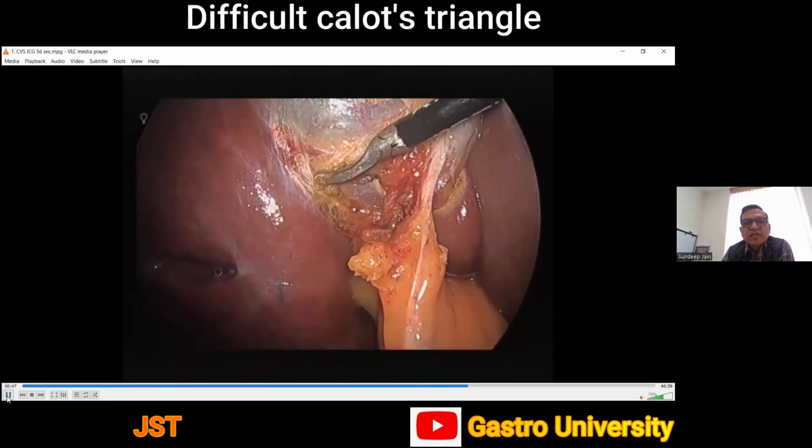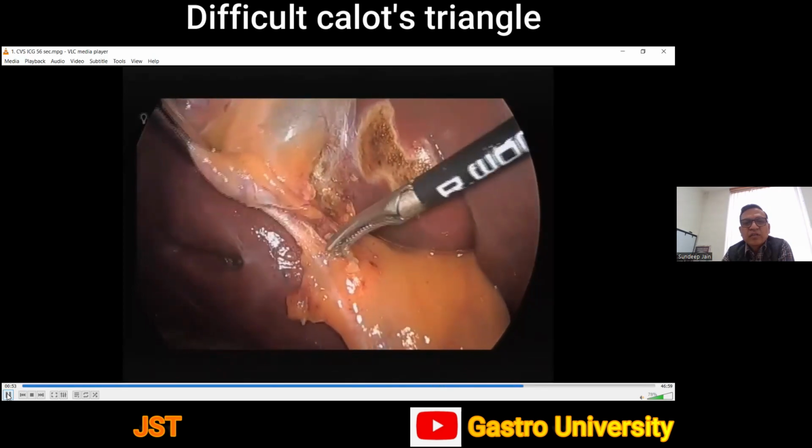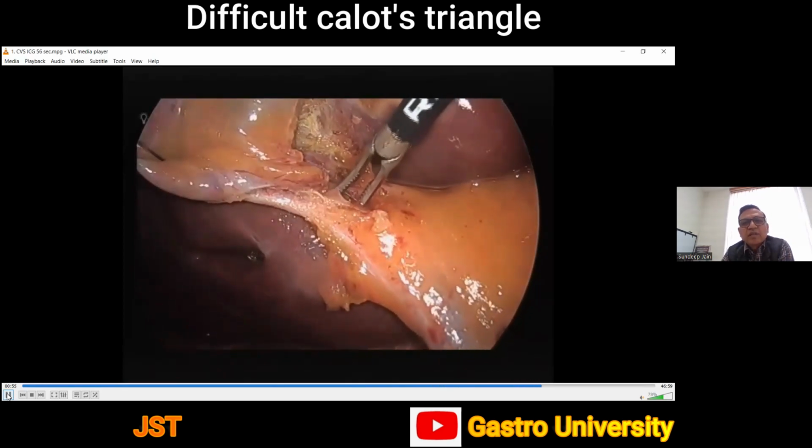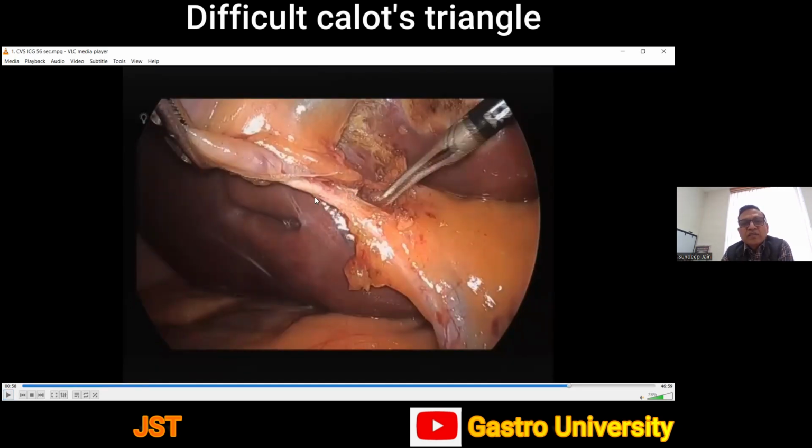And once the dissection is complete, you can see that only two structures are going into the gallbladder. Here you can see this is the cystic duct, cystic artery, and the one-third of the GB bed separated from the liver. Both these windows are clear of any fibrofatty tissue here. So this is the achievement of critical view of safety. Now we are safe to clip these two structures and divide them.